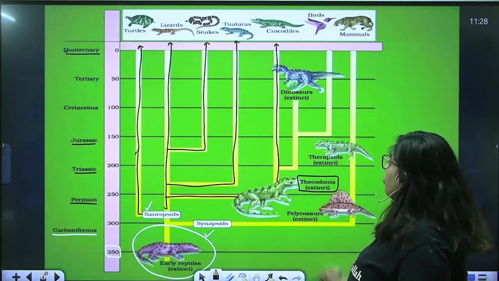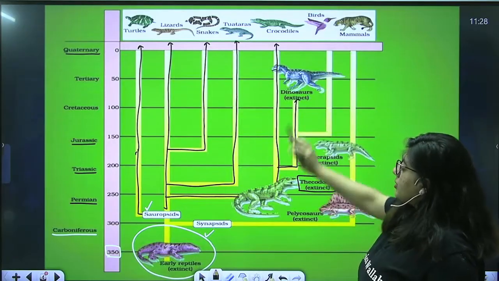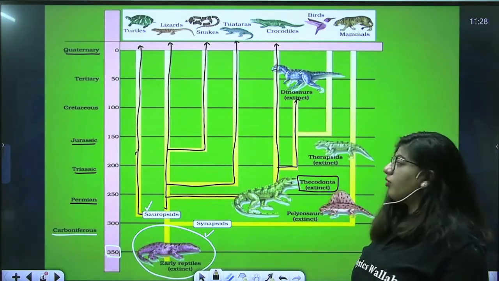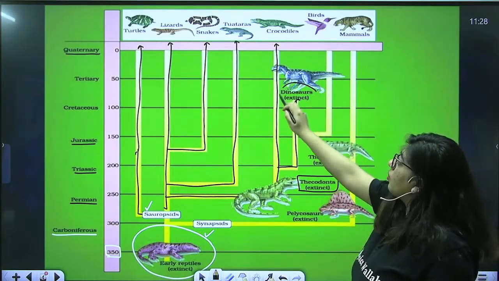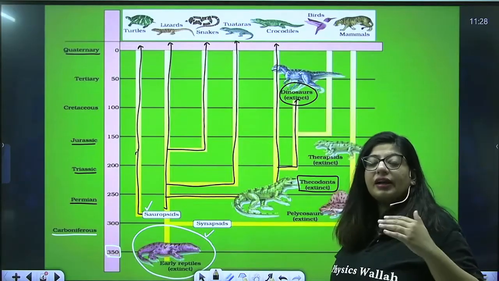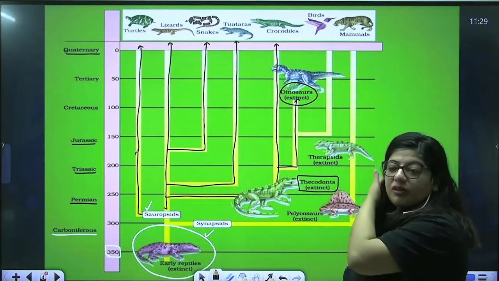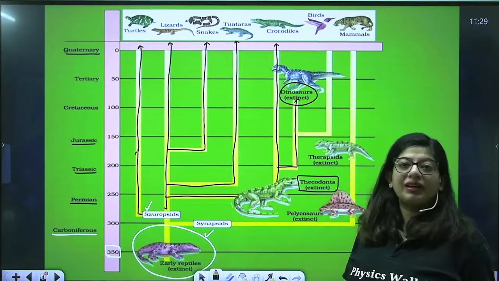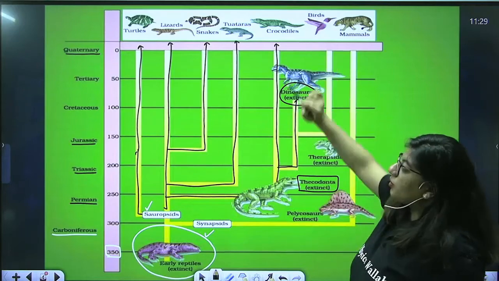Now from the common thecodont ancestor, two types of organisms are originating. One is the crocodile, another is the dinosaur. Now you can see the dinosaur has finished up here, because the entire dinosaur group vanished around 65 million years ago, right? Their extinction started earlier, but in the Tertiary, around 65 million years ago, they completely vanished, right? So that's why you cannot see the picture of the dinosaur here.